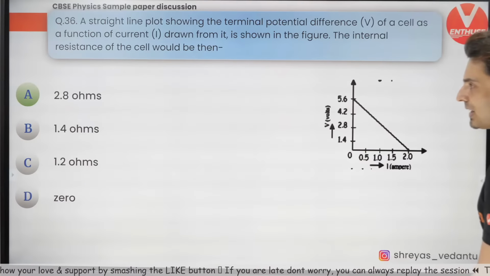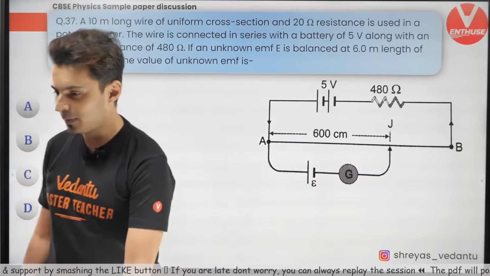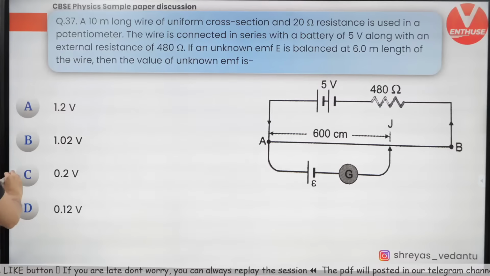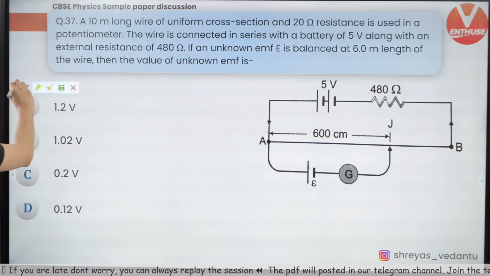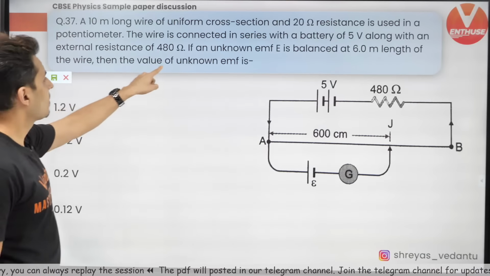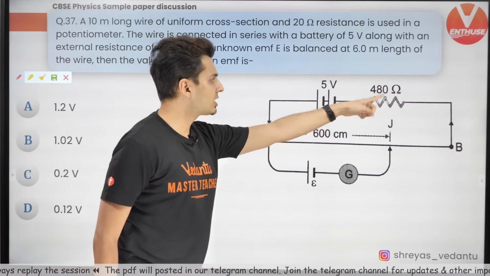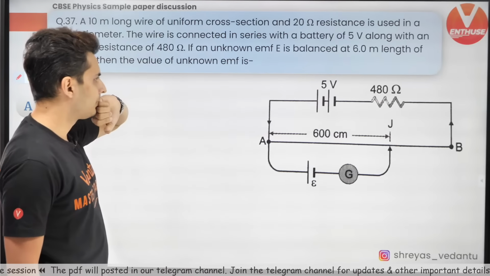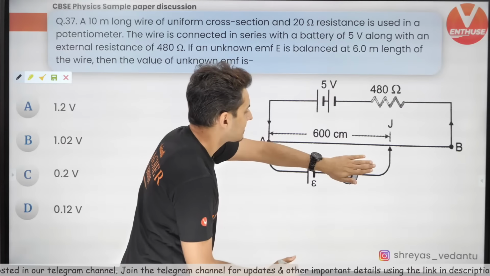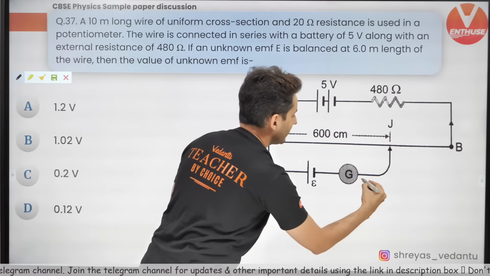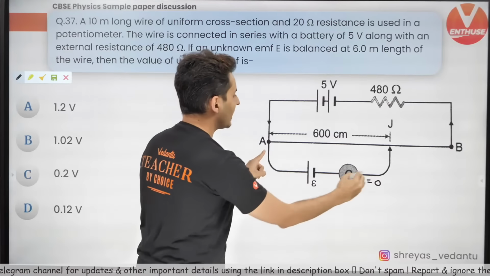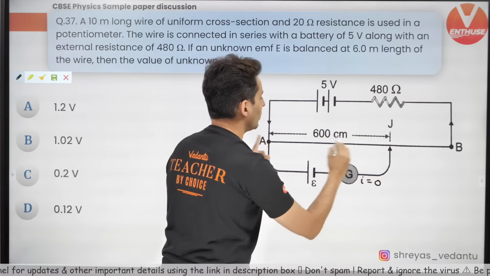Chalo, let's move on to the next one coming up on your screen. Now this one is a good question. Many people will make a mistake, but let's not make that mistake. See, balancing length is 600. The question says, what is the value of the unknown EMF. External resistance is also there. Battery is also there. This circuit, trust me on this, forget this, because at null point, the current will be 0. So there is no current here. Only thing I know is the potential difference.